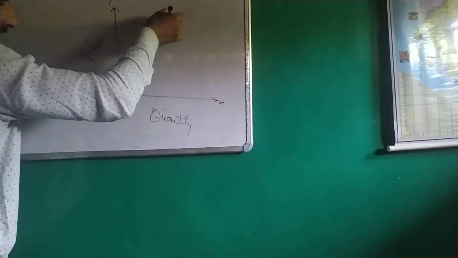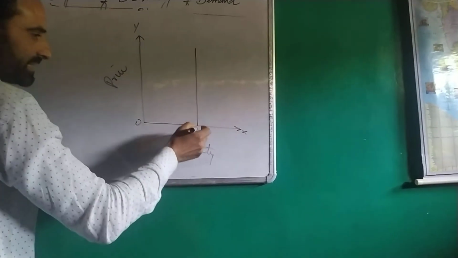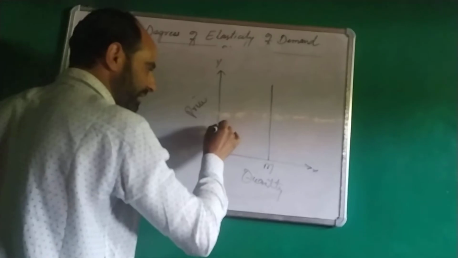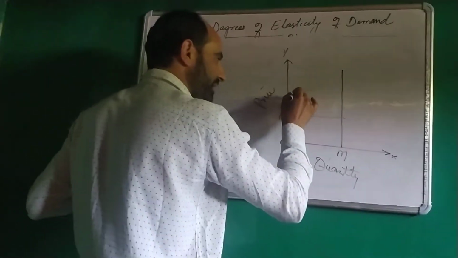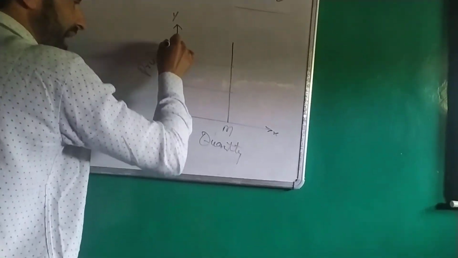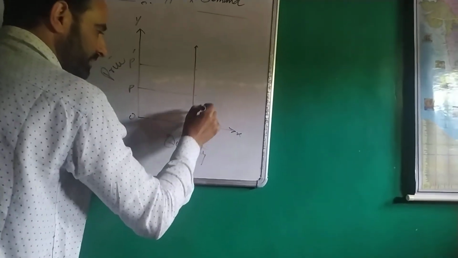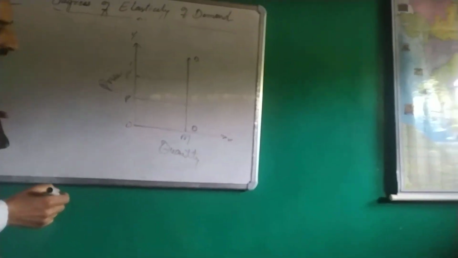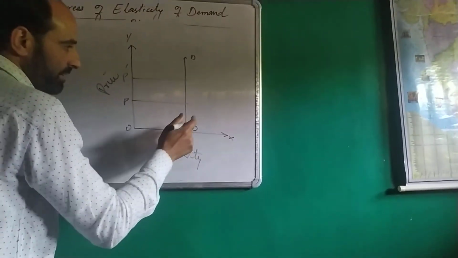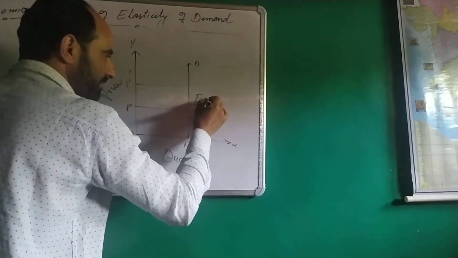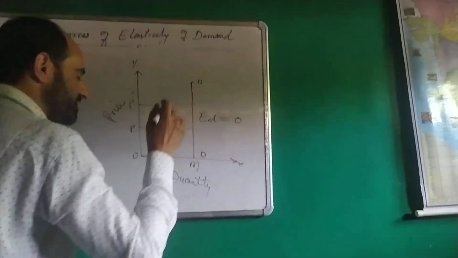Here price changes but quantity demanded doesn't change. Quantity remains at M. Price changes from P to P dash. This is the demand curve DD. This is parallel to the y-axis. Here elasticity of demand is equal to 0.